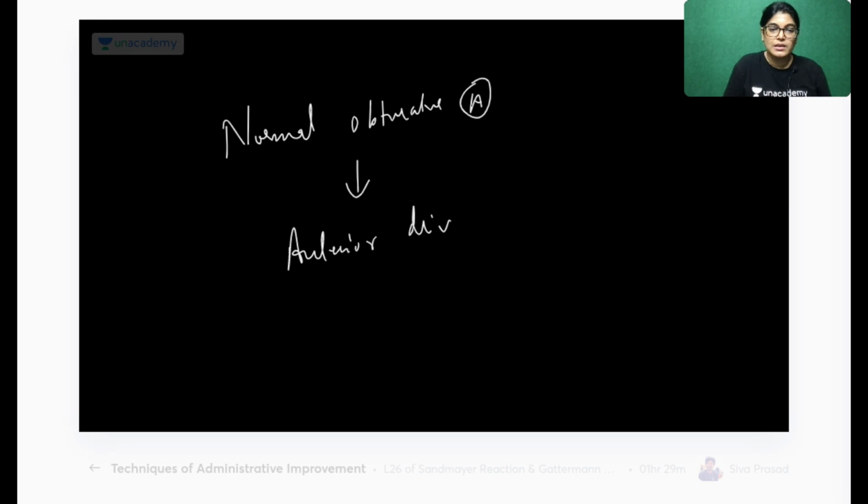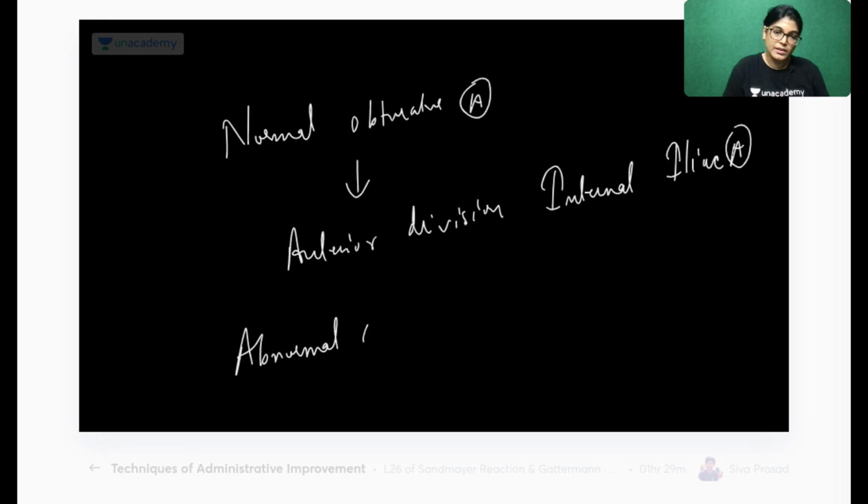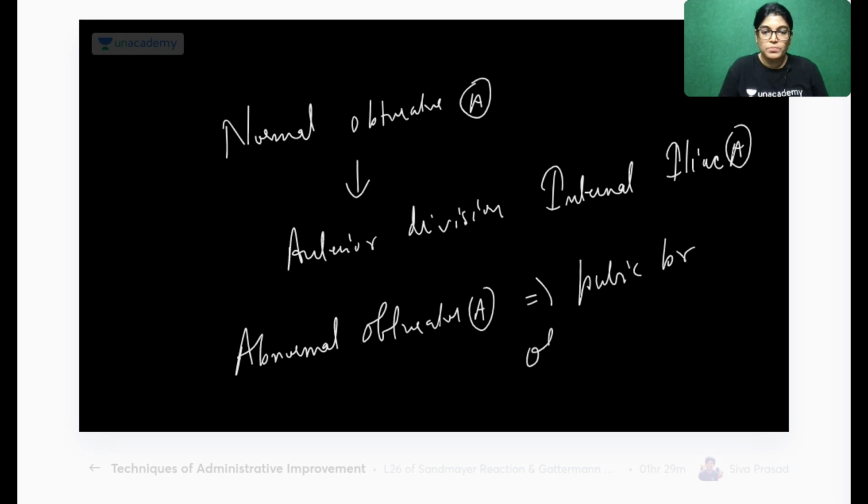So write down: normal obturator artery is a branch of the anterior division of the internal iliac artery. Abnormal obturator artery is the pubic branch of the obturator artery anastomosing with the pubic branch of the inferior epigastric artery.